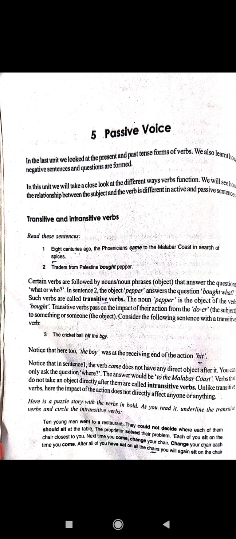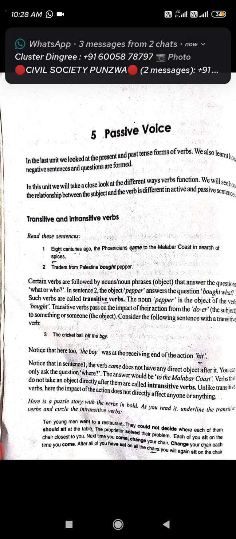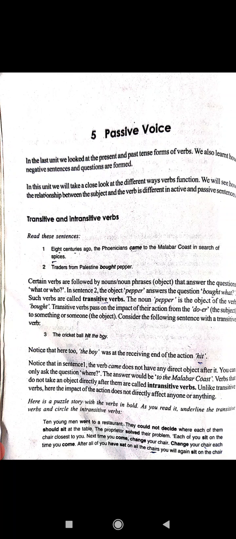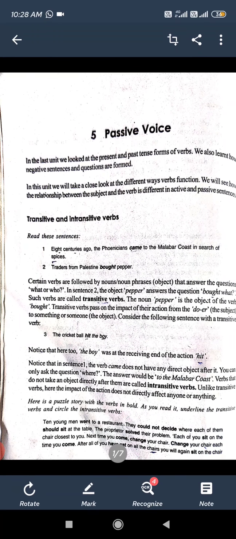Certain verbs are followed by nouns, noun phrases, objects. They answer the questions what or who. In sentence 2, the object paper answers the question brought what. Such verbs are called transitive verbs.